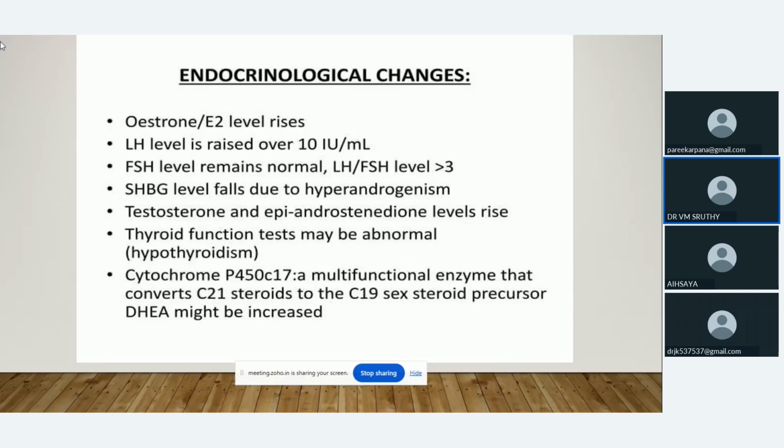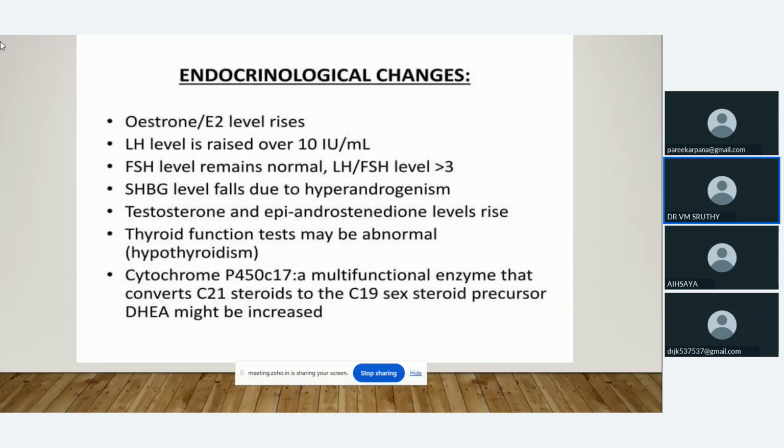Then SHBG level. What is SHBG? Sex hormone binding globulin, released from the liver. Its level falls due to hyperandrogenism or hyperinsulinemia. Then the androgen levels, testosterone and epiandrosterone, rise.